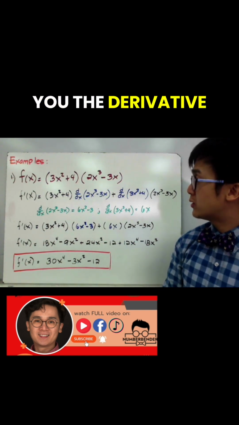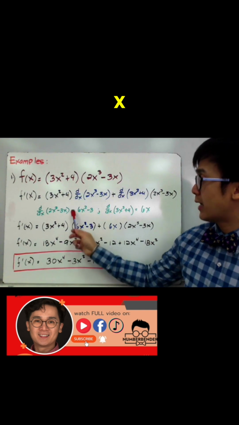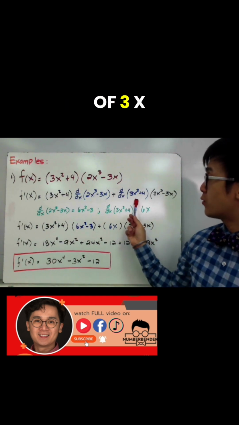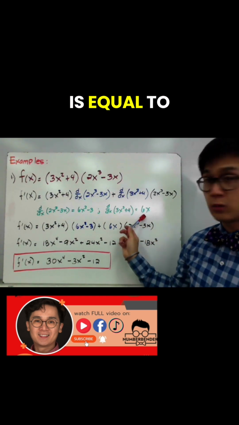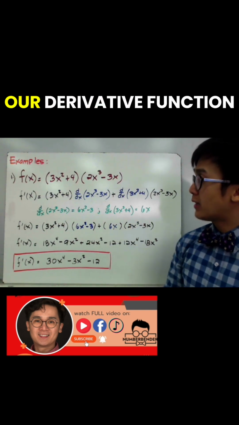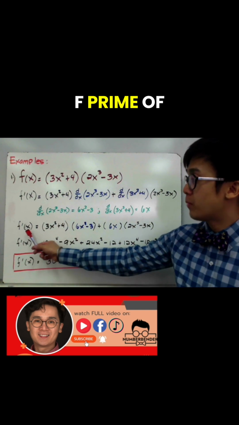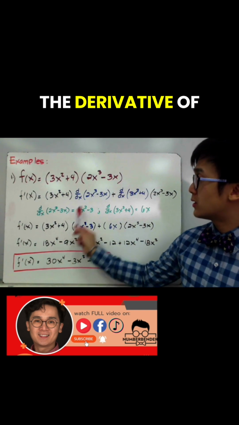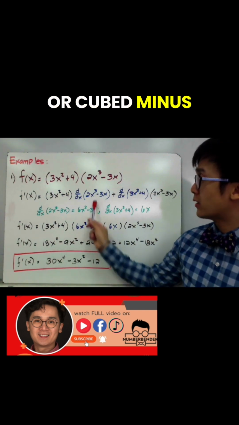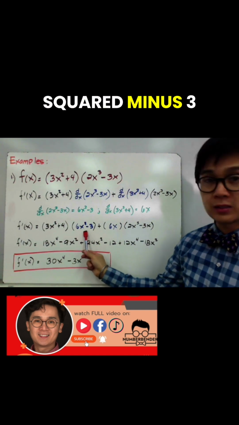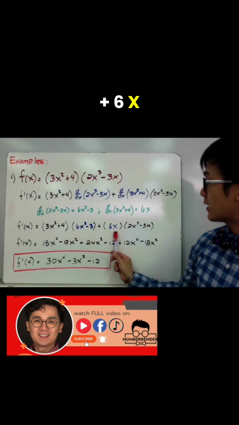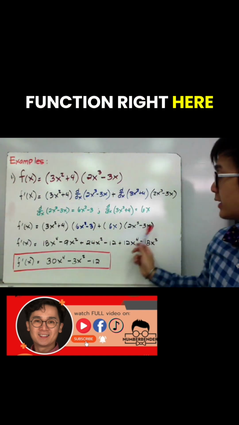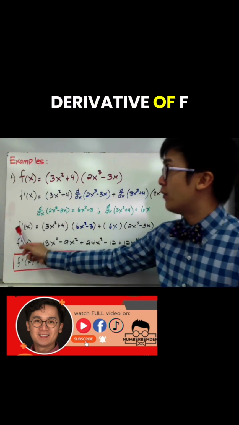Now to show you, the derivative of 2x cubed minus 3x is simply 6x squared minus 3, and the derivative of 3x squared plus 4 is equal to 6x. Now to write our derivative function, f prime of x is simply 3x squared plus 4 times the derivative of 2x cubed minus 3x, which is 6x squared minus 3, plus 6x times 2x cubed minus 3x. Now this particular function right here is already our derivative of f of x.